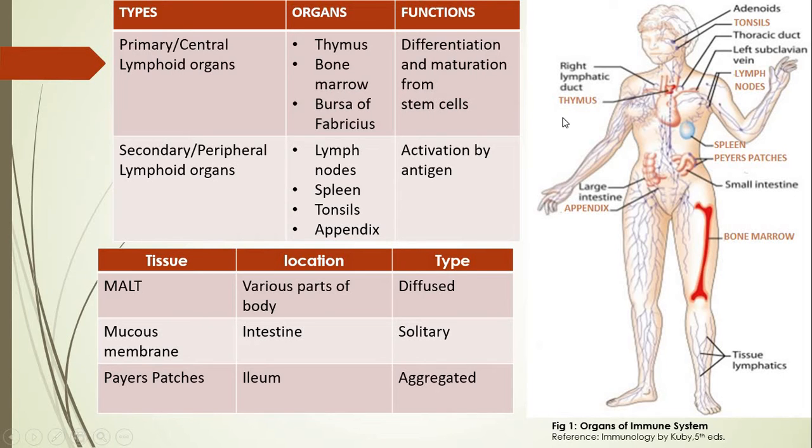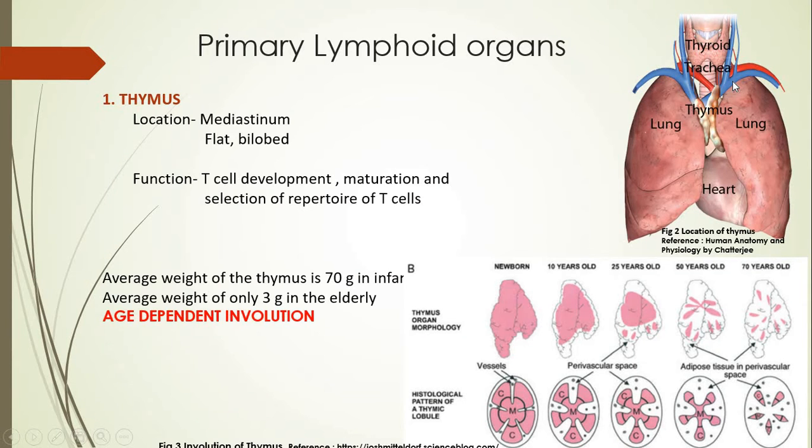Like you can go through thymus, then the second organ, primary lymphoid organ is the bone marrow, then appendix, spleen, Peyer's patches, lymph node, tonsils. These are part of secondary lymphoid organs. We shall now go into the details of primary lymphoid organs.